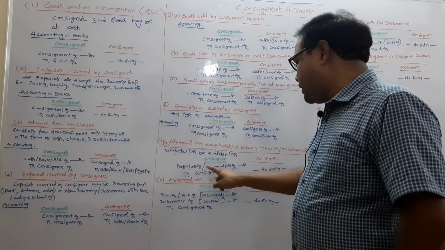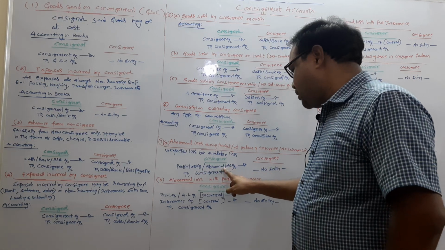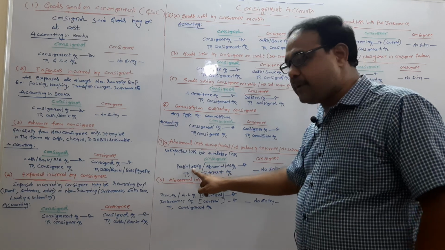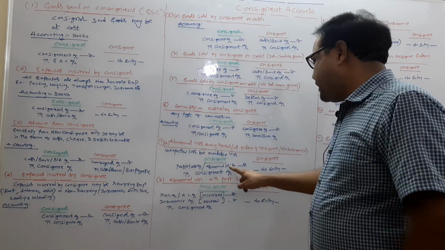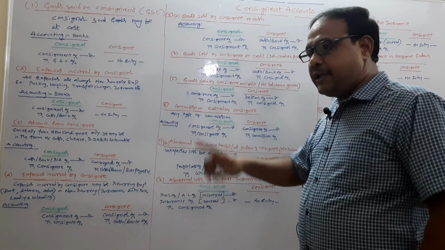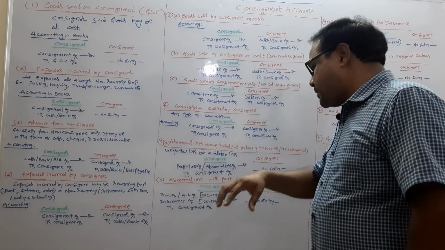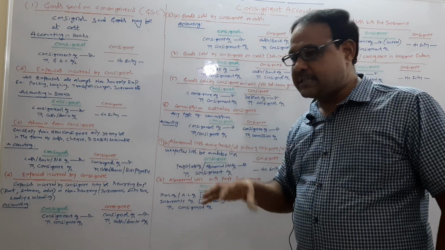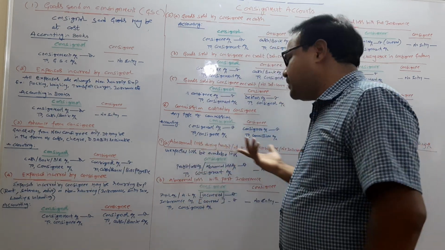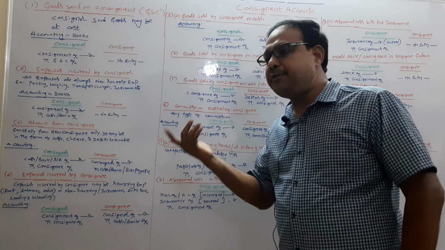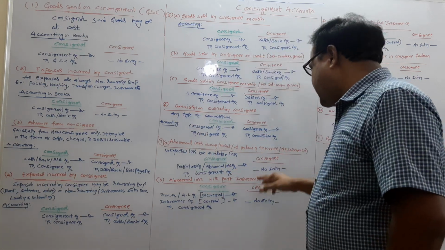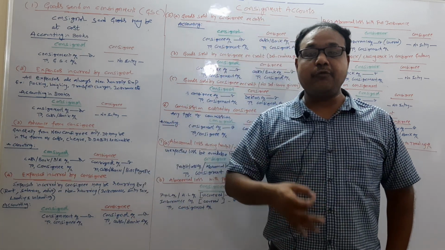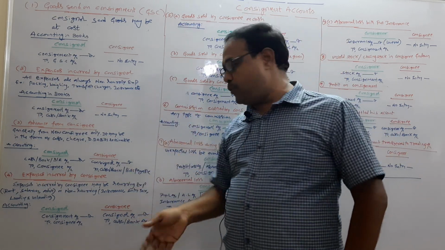You can transfer directly to profit and loss account, or you can create an abnormal loss account. If you create abnormal loss to consignment account, later profit and loss account debtor to abnormal loss account. In the books of consignee, no entry, because abnormal loss is at the risk of the consignor only.